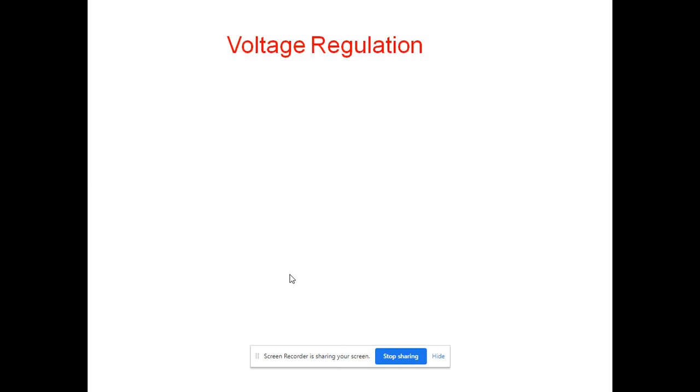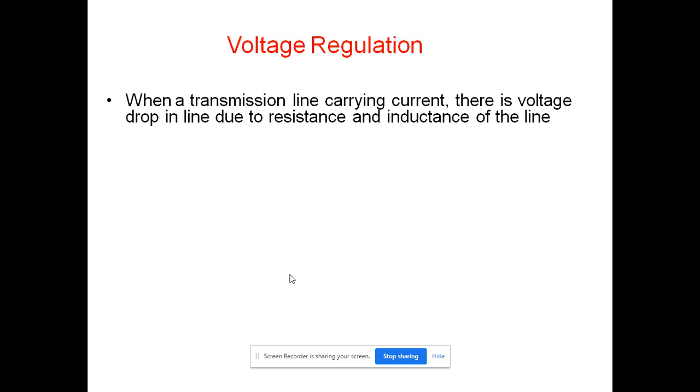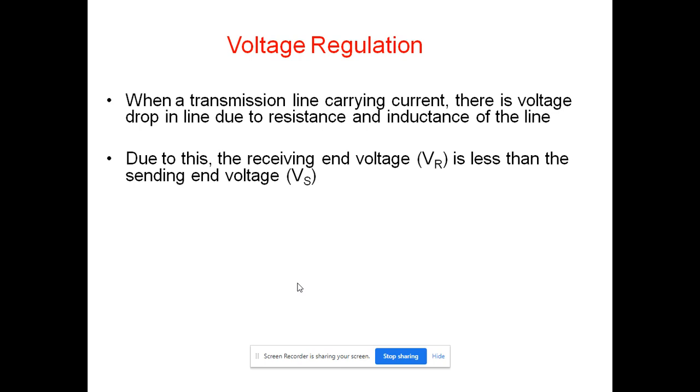Now let us see the next topic, that is the voltage regulation. When a transmission line is carrying certain current, there is a voltage drop in that particular transmission line. This voltage drop is mainly due to the resistance and inductance of that line.